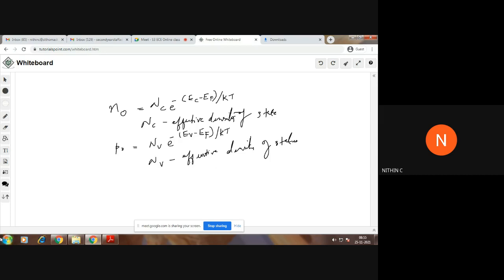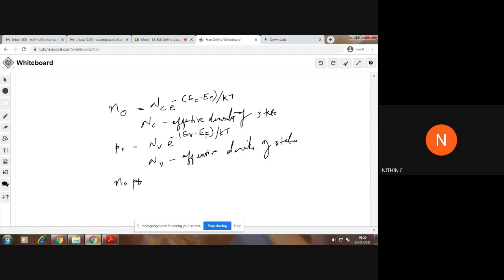At the time of derivation of the mass action law, that is for deriving N0 P0 is equal to Ni square, we did many calculations, and in that one step we found the value of N0 P0.